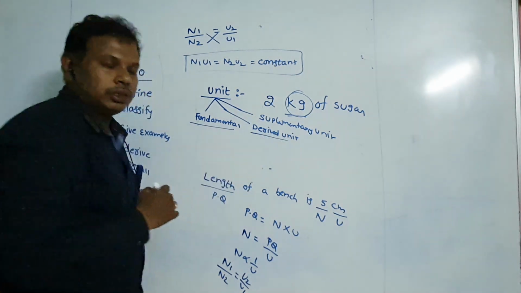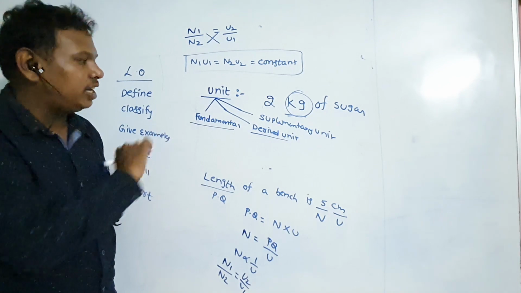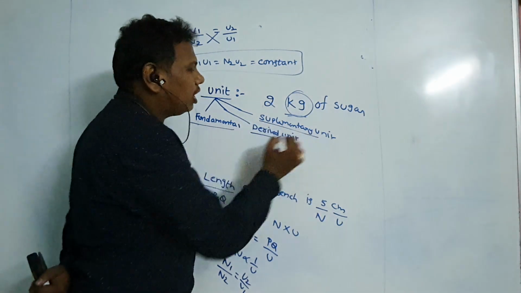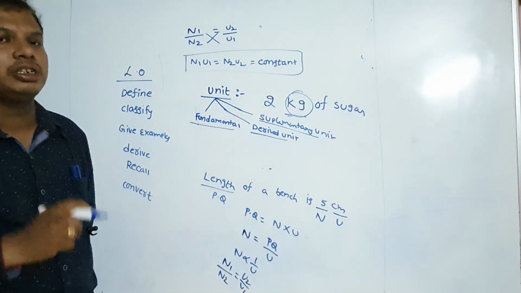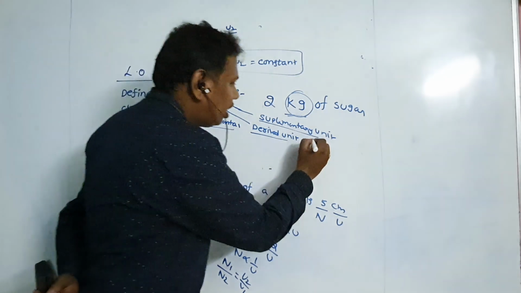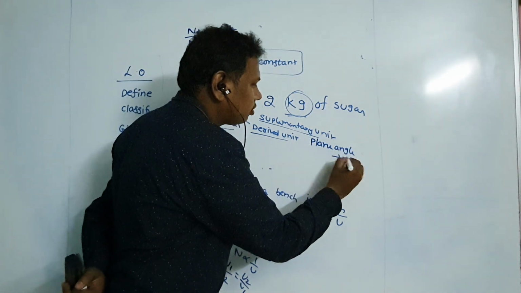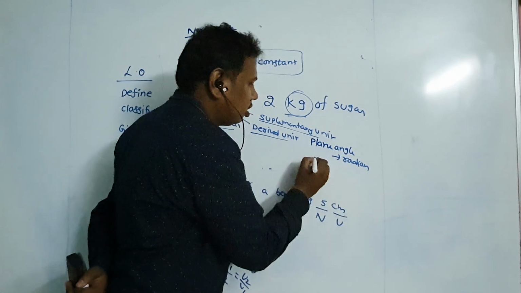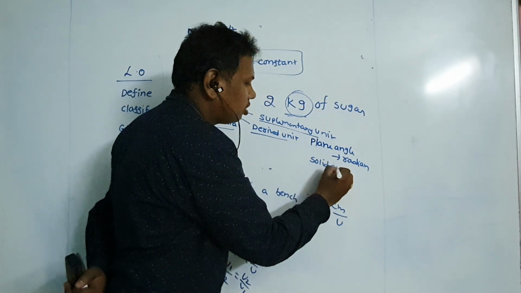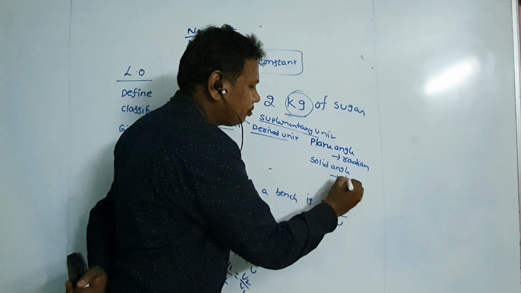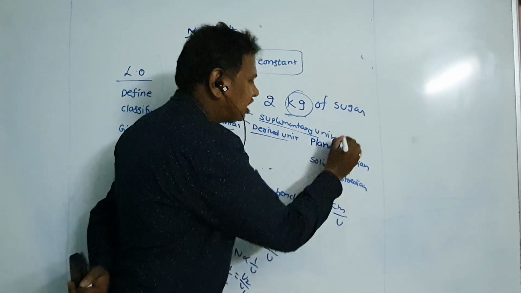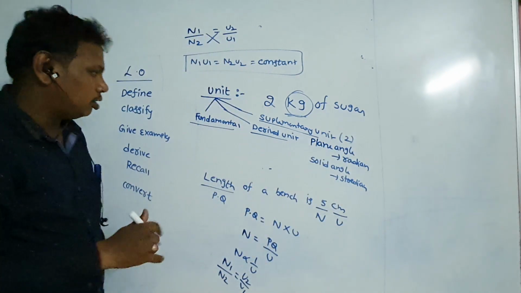Fundamental units means the units of a fundamental physical quantity. Derived units means the units of a derived quantity. There are two types of supplementary units: plane angle and solid angle. The unit of the plane angle is radian. The unit of the solid angle is steradian.